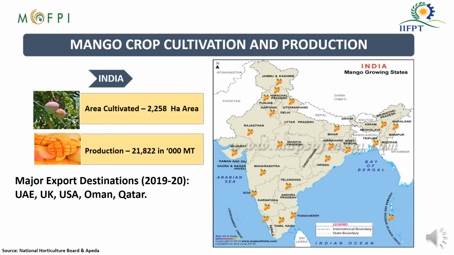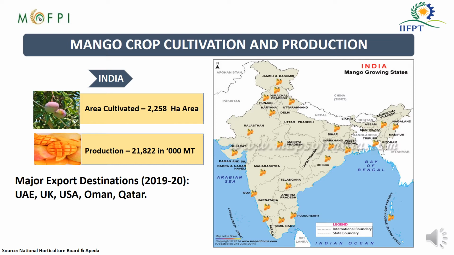If you see the cultivation and production statistics of mango in India, the area of cultivation is about 2258 hectares, which accounts for a production of 21,822,000 metric tons.